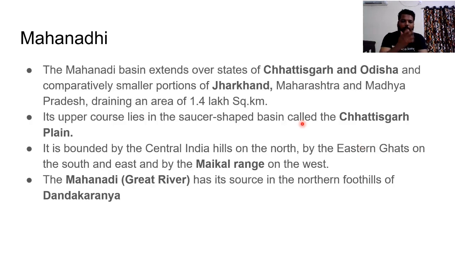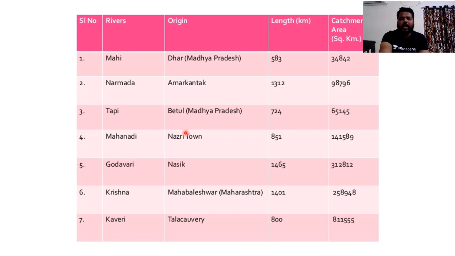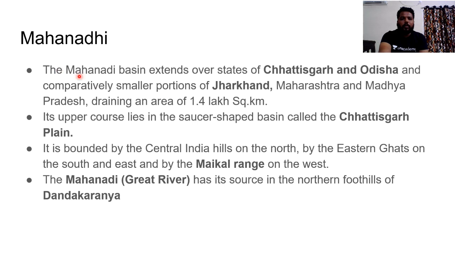So first we will start with the Mahanadi river. Mahanadi basin extends over the states. Where is Mahanadi originating from? It is originating from Nazri town near the Dandakaranya region. Clear? See, basin is that area where the tributaries of these rivers would also be added. So it extends in the states of Chhattisgarh, Odisha, and smaller portions of Jharkhand, Maharashtra, and Madhya Pradesh, and it drains around 1.4 lakh square kilometers.